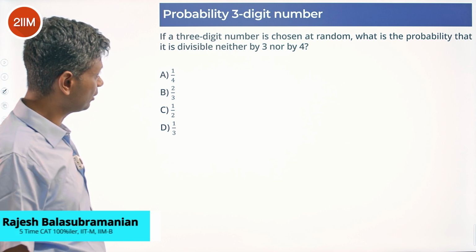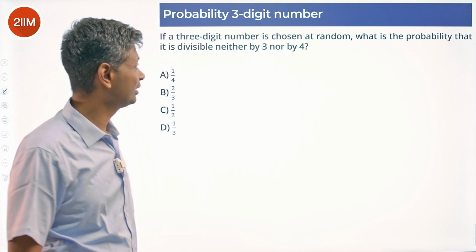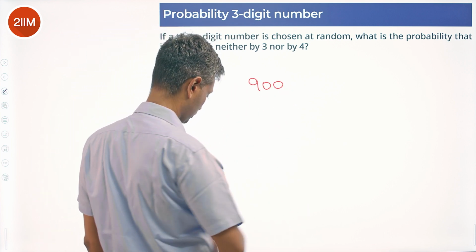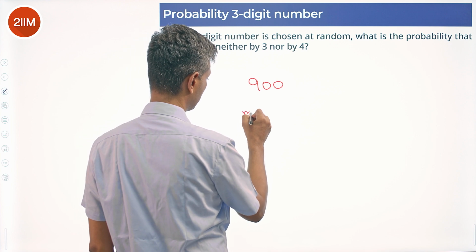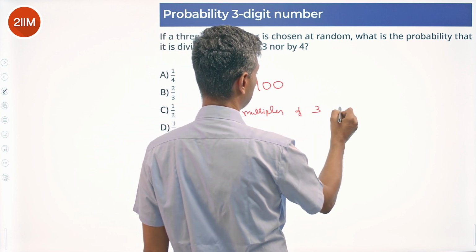A 3-digit number is chosen at random. What is the probability that it is divisible by neither 3 nor 4? 3-digit numbers, there are totally 900 of them. How many of these are multiples of 3? 900 consecutive integers. How many of these will be multiples of 3?